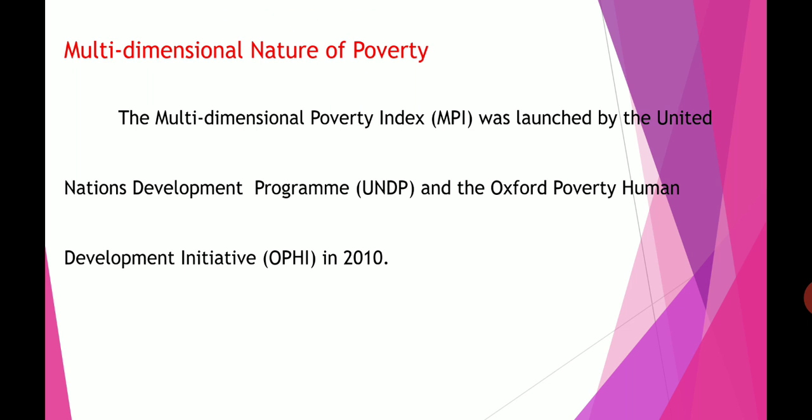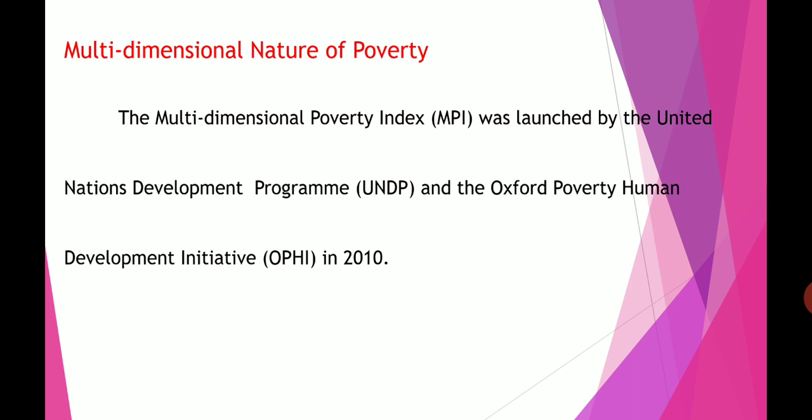Next one, the multi-dimensional nature of poverty. The multi-dimensional poverty index, the short form is called MPI. It was launched by the United Nations Development Programme and the Oxford Poverty and Human Development Initiative. This multi-dimensional poverty index was introduced by UNDP and OPHI in 2010.